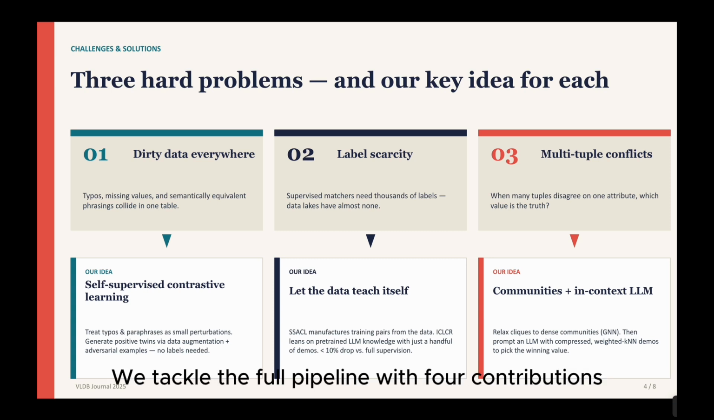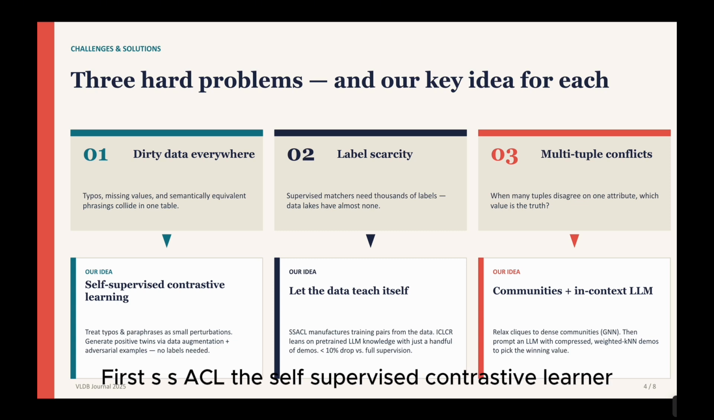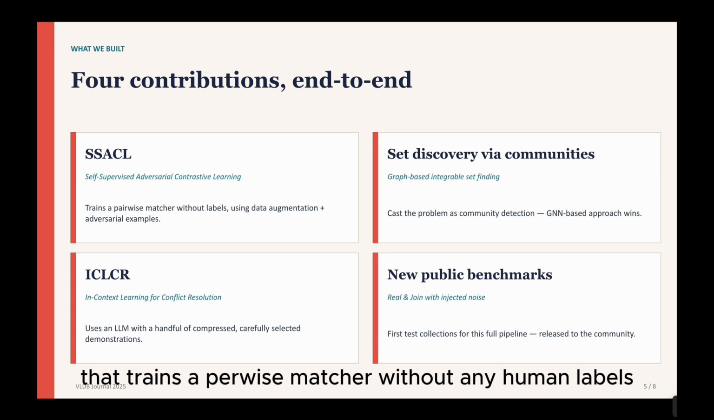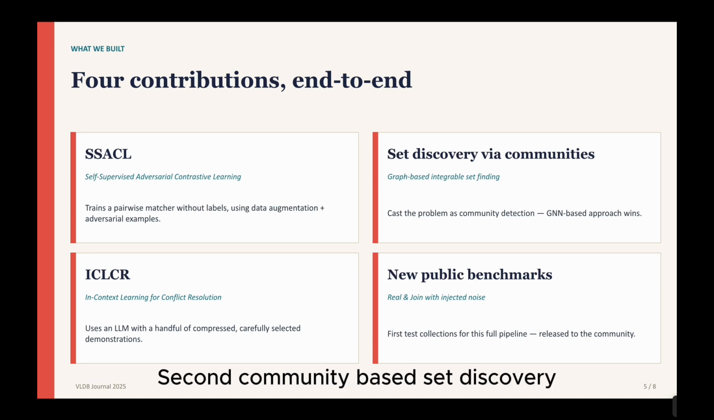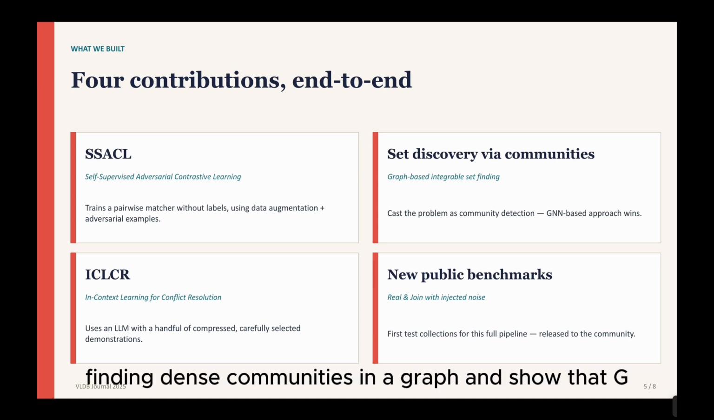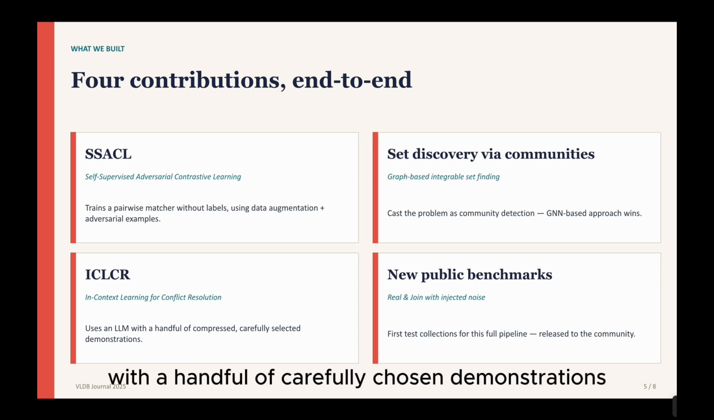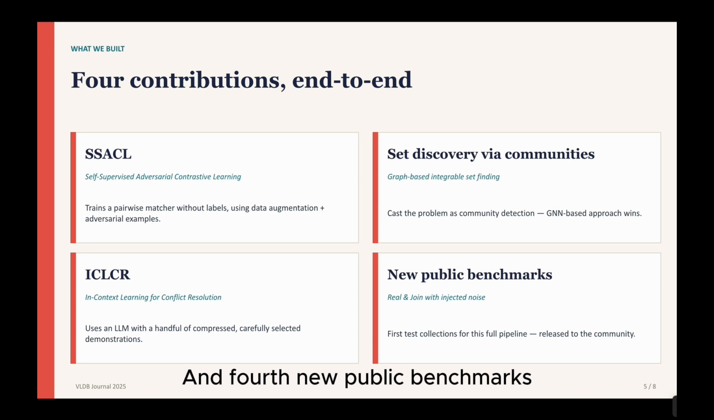We tackle the full pipeline with four contributions. First, SSACL, a self-supervised contrastive learner that trains a pairwise matcher without any human labels. Second, community-based set discovery. We reframe the problem as finding dense communities in a graph and show that GNNs work best. Third, ICLCR, an in-context learning method that uses a large language model with a handful of carefully chosen demonstrations. And fourth, new public benchmarks, since nothing suitable existed previously.